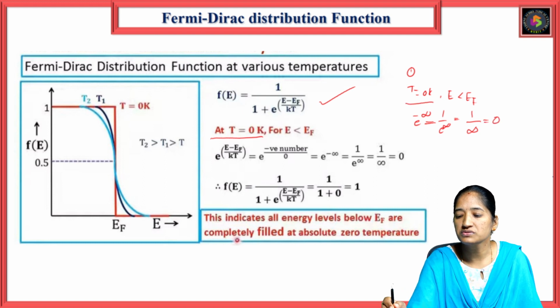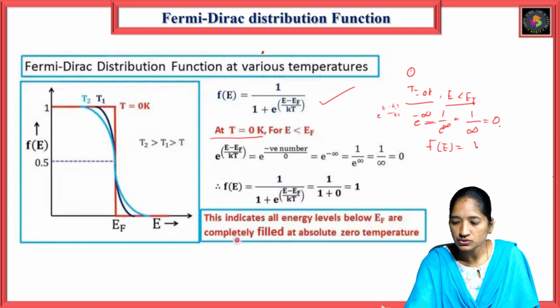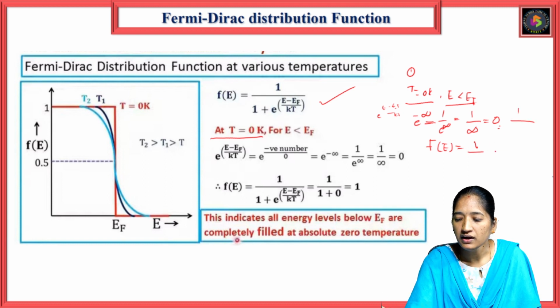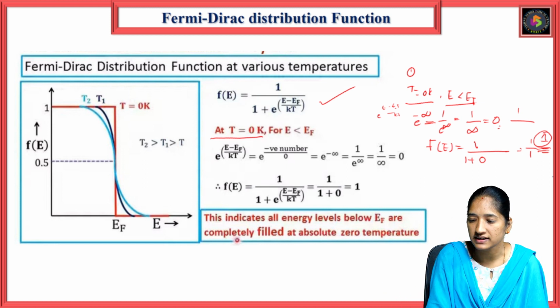So when T is equal to 0 and E is less than EF, in the Fermi-Dirac distribution function f of E, the term e power (E minus EF) by kT is 0. Then we substitute this 0 value in the Fermi-Dirac distribution function: 1 by 1 plus 0. 1 plus 0 is 1, and 1 by 1 is 1. So this is the Fermi-Dirac distribution function value when T is equal to 0 and E is less than EF.